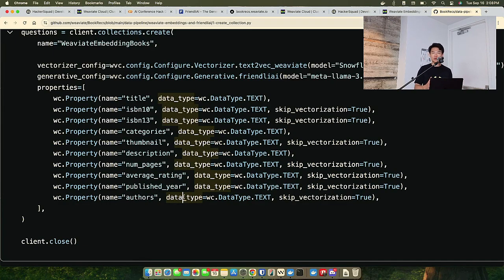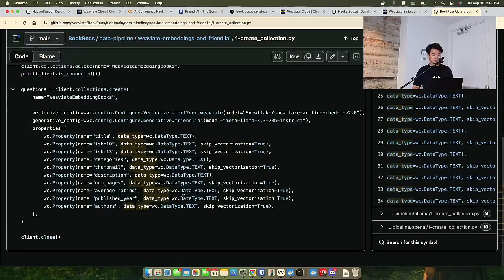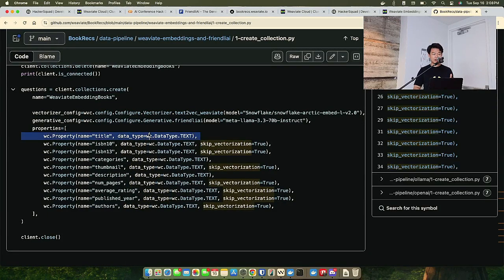These aren't as important as the description is and the experience we're trying to build, being able to search through the description. And so that allows us to stay focused on vectorizing the title, the genre or category, as well as the description. And that's it. That's how we define our collection. And now we can start dumping data in here. Actually, that's what we're going to do in the next step.